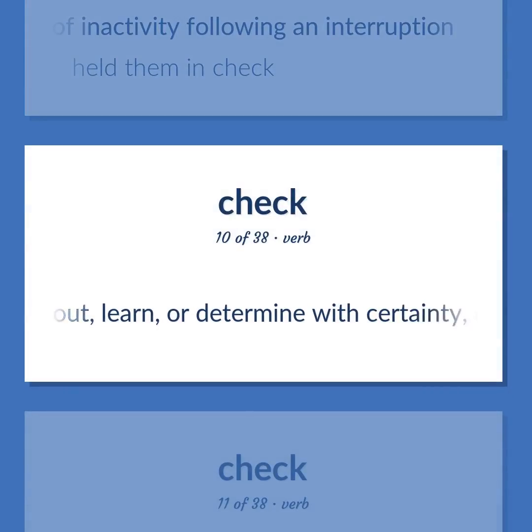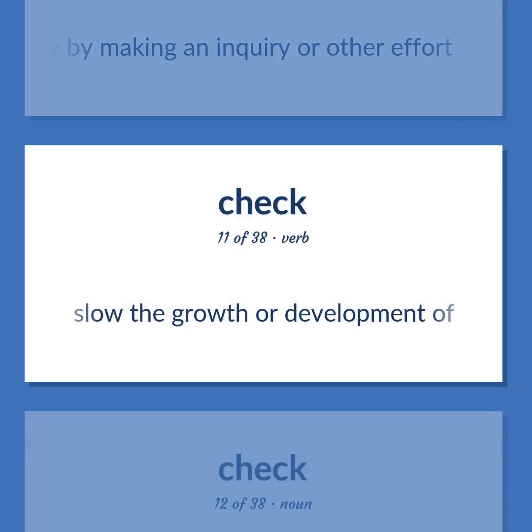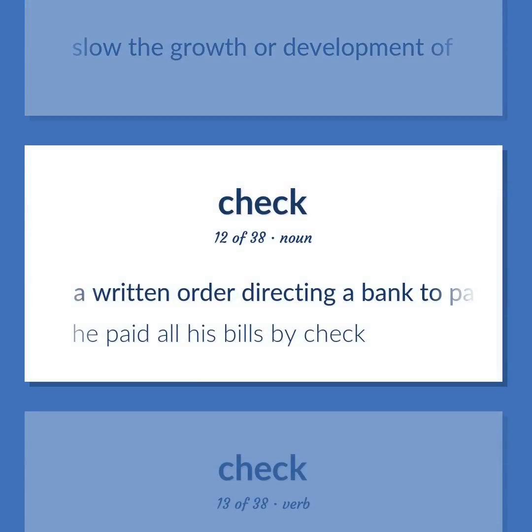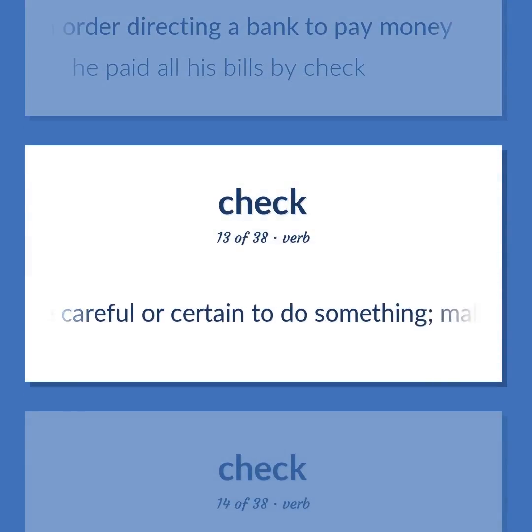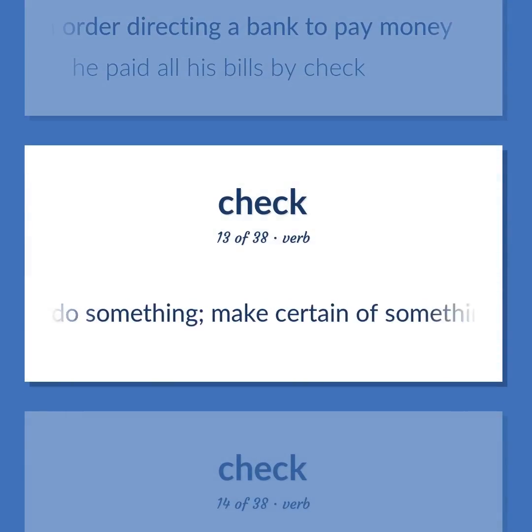Find out, learn, or determine with certainty, usually by making an inquiry or other effort. Slow the growth or development of. A written order directing a bank to pay money. He paid all his bills by check. Be careful or certain to do something. Make certain of something.